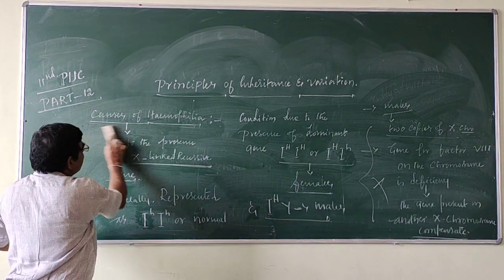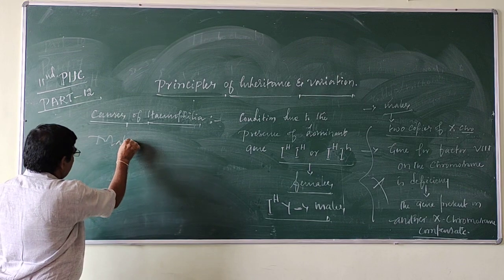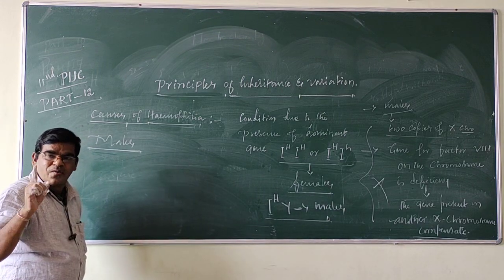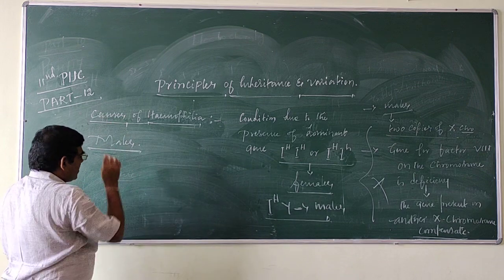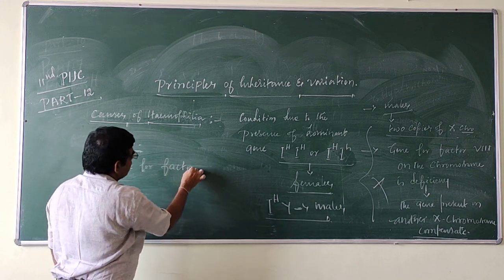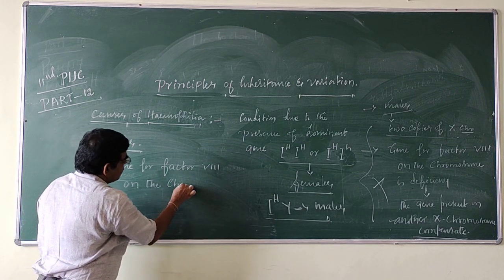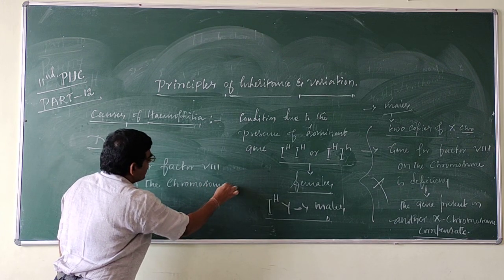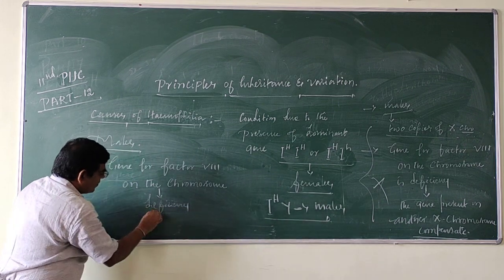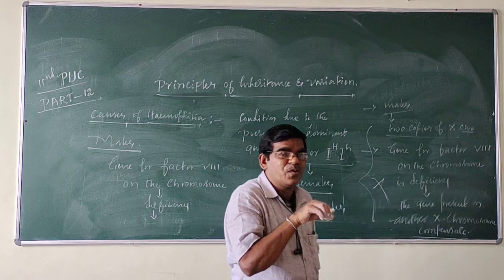Clear? But in males, only one X chromosome is present, correct? So if the gene for factor 8 on that chromosome is deficient, there is no other X chromosome to compensate.